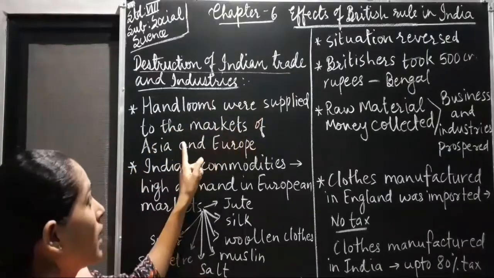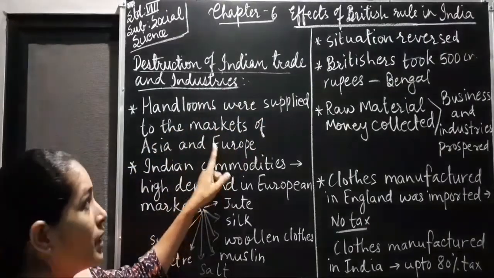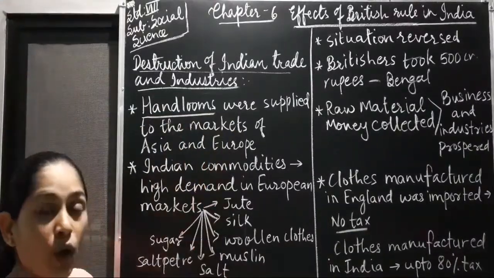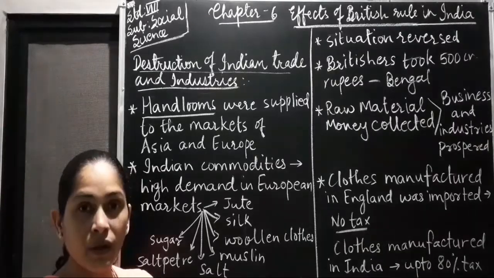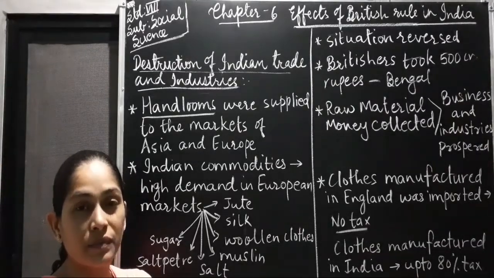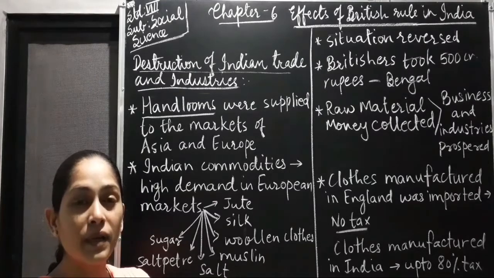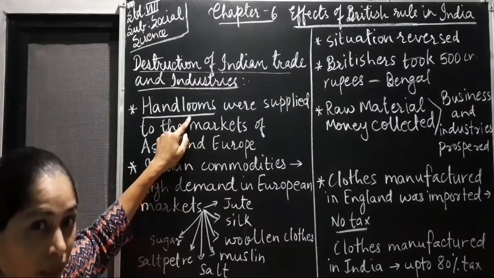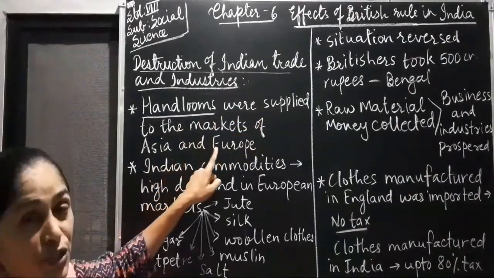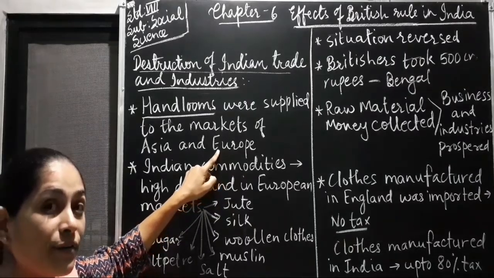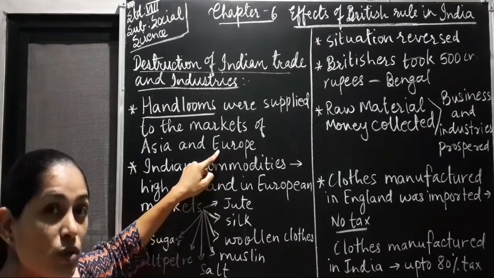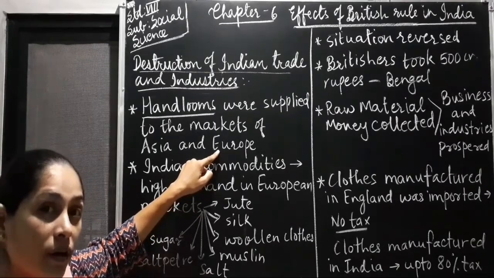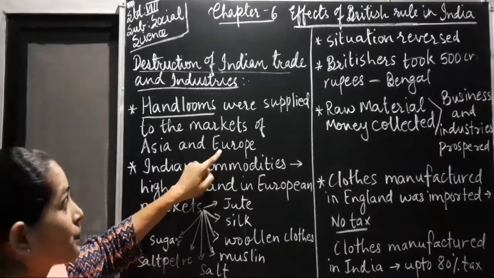Handlooms were supplied to the markets of Asia and Europe. Now handlooms, what are handlooms? Handlooms are the clothes which are weaved by hands. Weaving clothes without electricity, that is handlooms. Best example is khadi. Now these handlooms which were made by the people with their hands, they were supplied to Asia and European markets, which had a very good demand over there. And because of that, our people also used to get employment. And in return, they earned a very good amount of price.